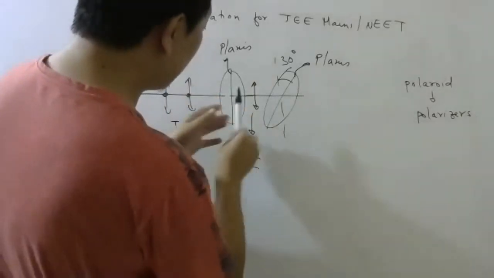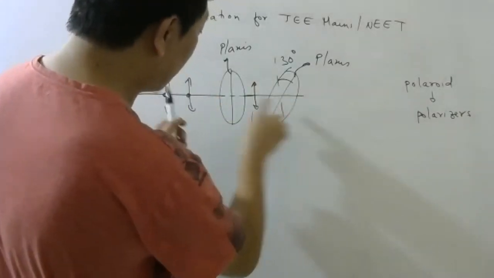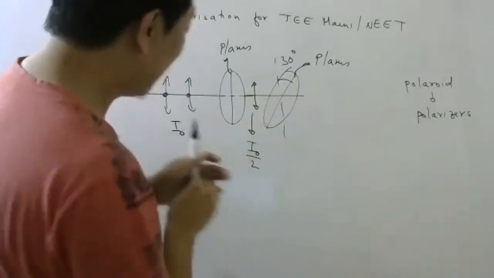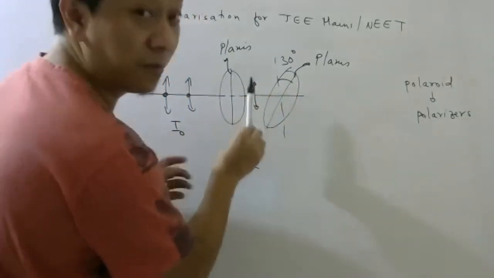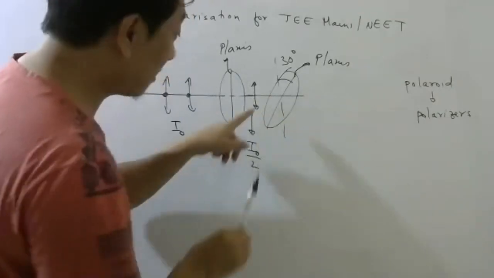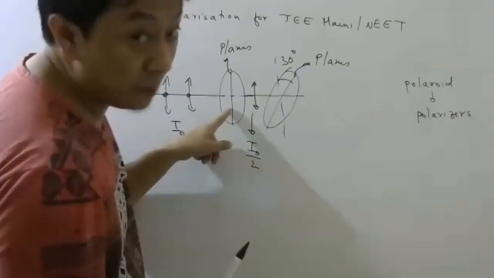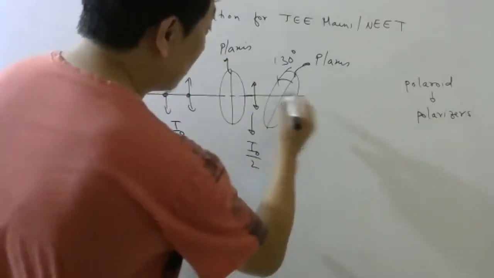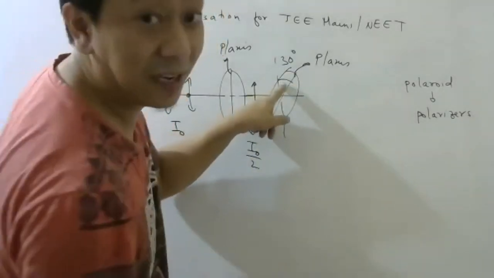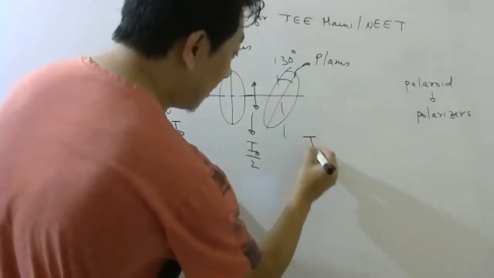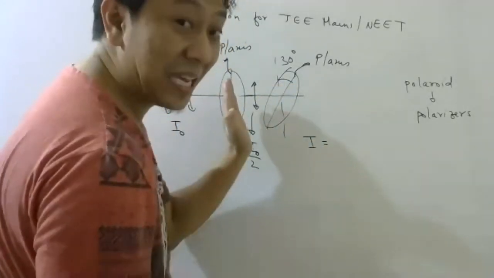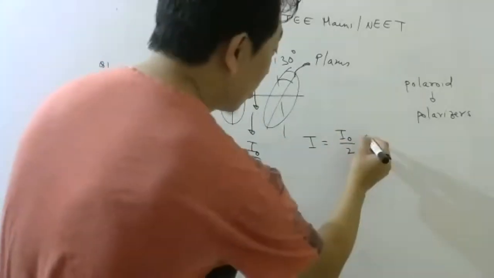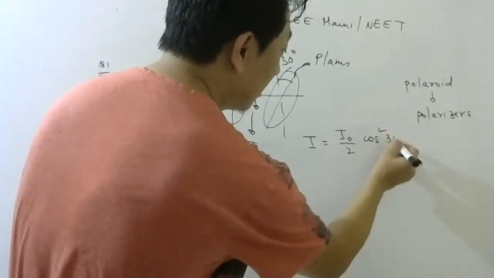Now here, because this axis and this axis are 30 degrees with respect to each other, after the light comes out from here, the oscillations of the electric field will always be parallel to the pass axis. So after coming out, here it will fall at what angle? 30 degrees. So the light here will be the incident intensity times cos square 30.